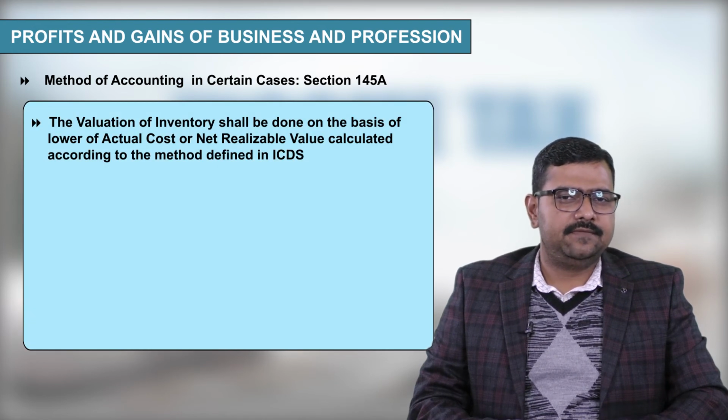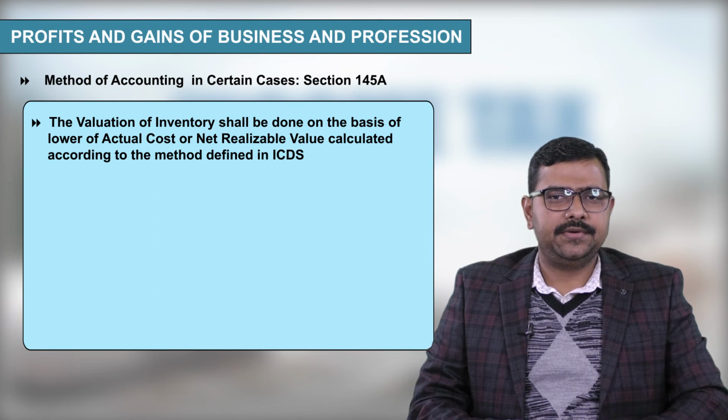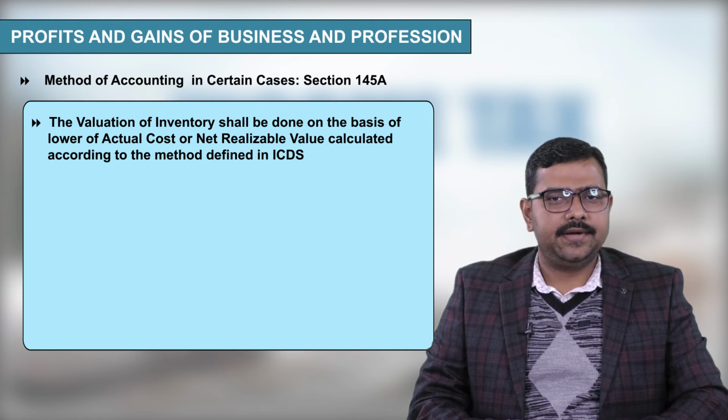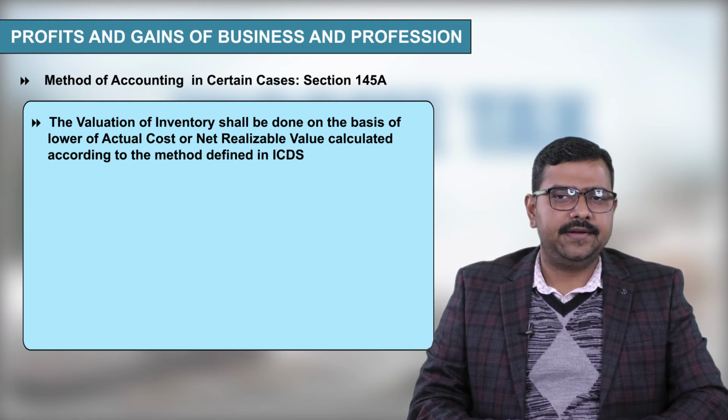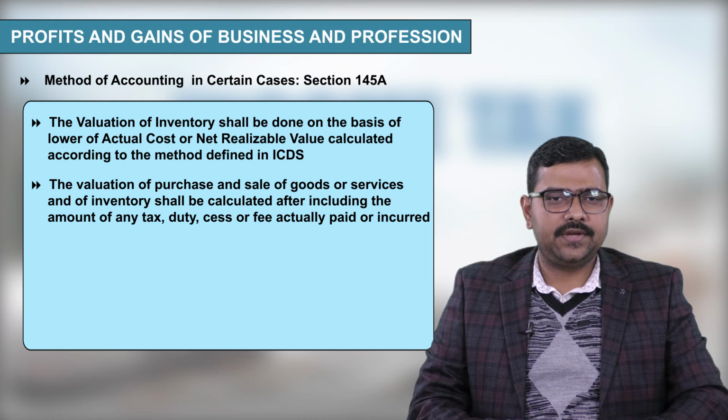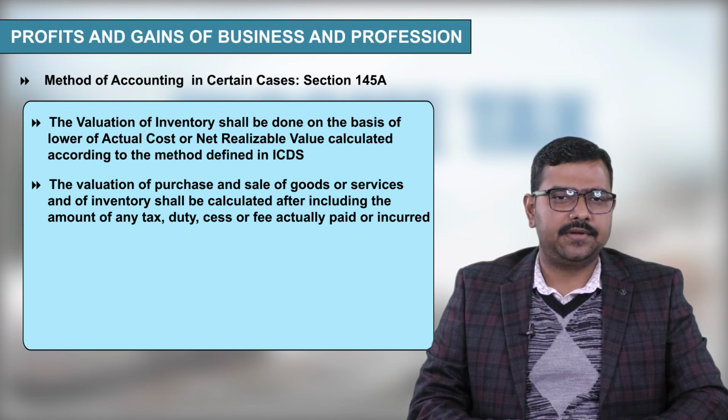Point 1, the valuation of inventory shall be done on the basis of lower of actual cost or net realizable value calculated according to the method defined in ICDS, meaning Income Computation and Disclosure Standards. Point 2, the valuation of purchase and sale of goods or services and of inventory shall be calculated after including the amount of any tax, duty, cess or fee actually paid or incurred.